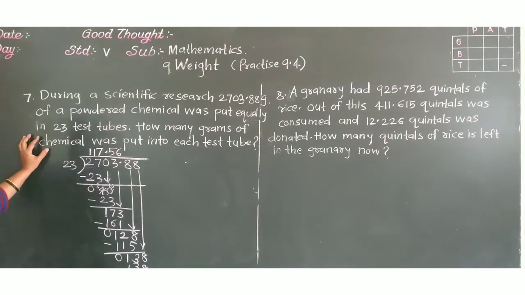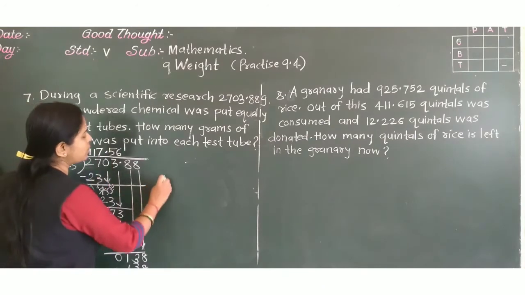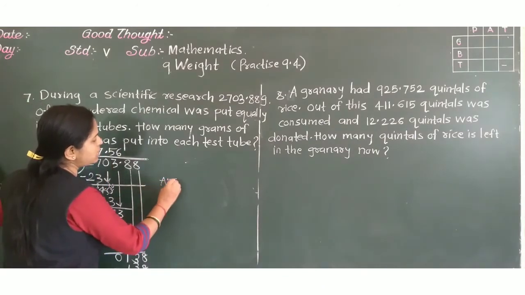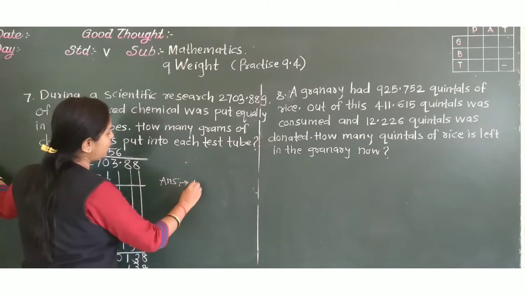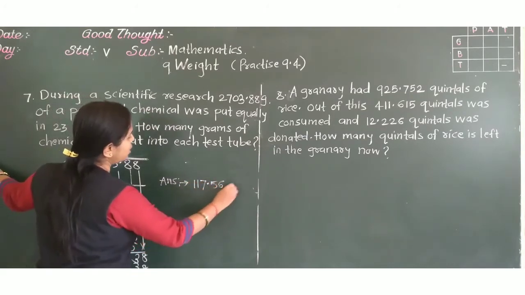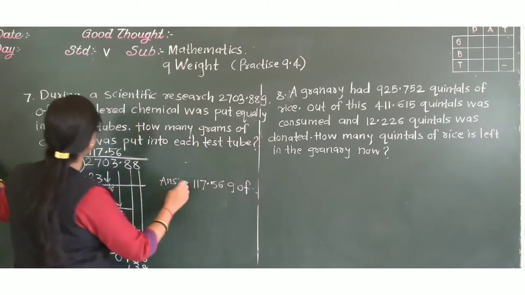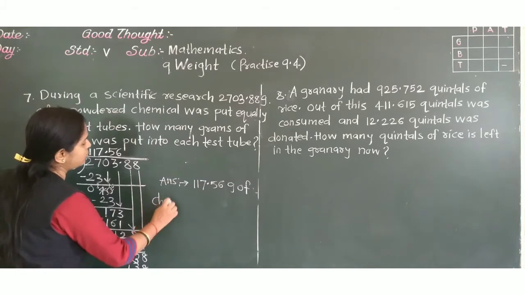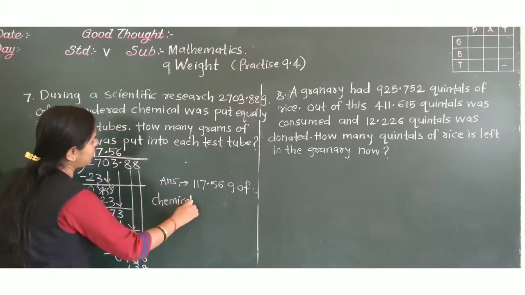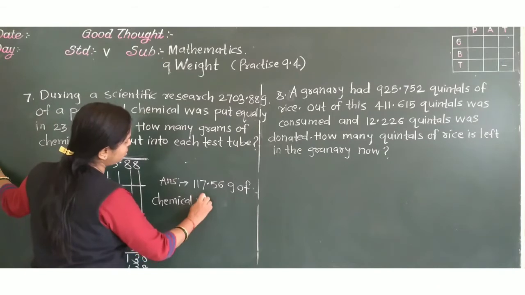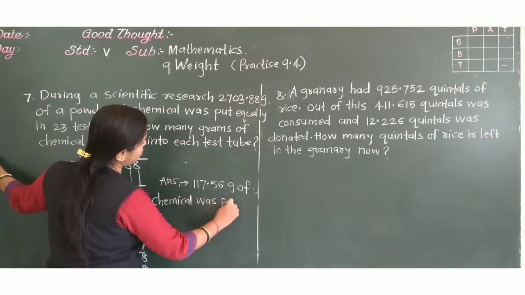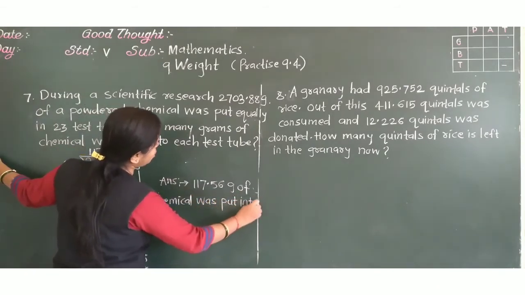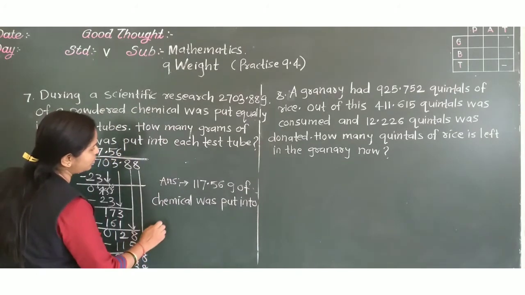So how many grams of chemical was put into each test tube? This many grams. So final answer we have to write in a statement. 117.56 gram of chemical was put into each test tube.